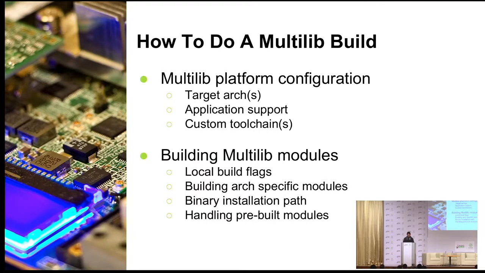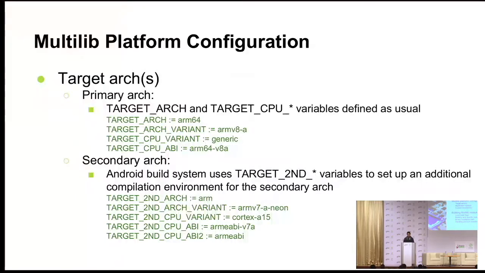I have classified them into 2 or 3 things: target architectures, how do you specify target archs, application support, how do you set custom toolchains, etc. While building multi-lib modules, how can you override the global variables which you have set in the platform configuration files? How do you handle the installation paths, and how do you handle the pre-built modules?